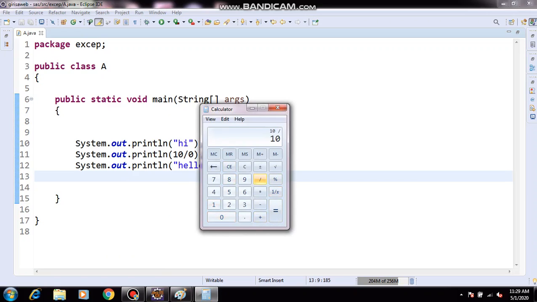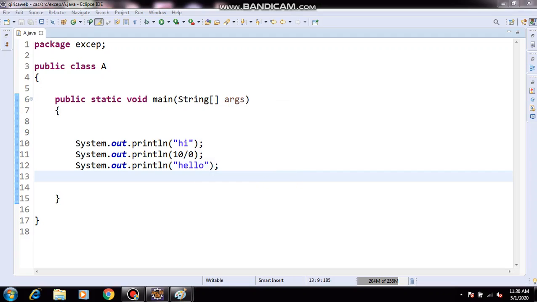I am giving 10 divided by 0. So what is the output that came? Cannot divide by 0. So any number divided by 0, that will print which exception? Arithmetic exception. What is the message they display? Cannot divide by 0. So any number divided by 0 will raise which exception? Arithmetic exception. Now I told the difference between the compile time error and runtime error.